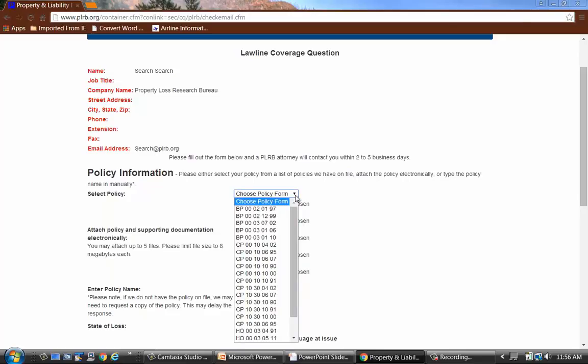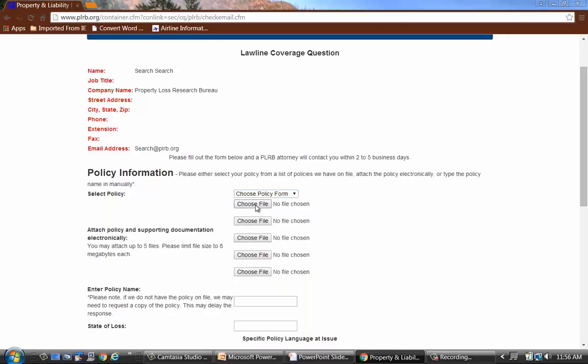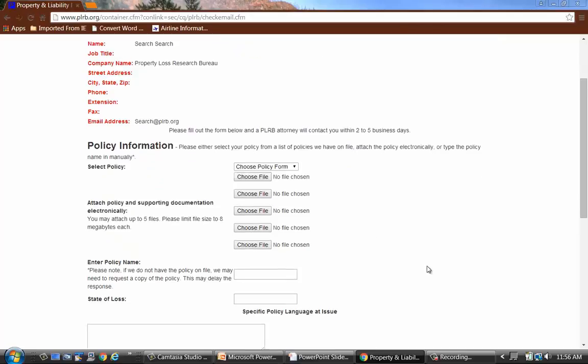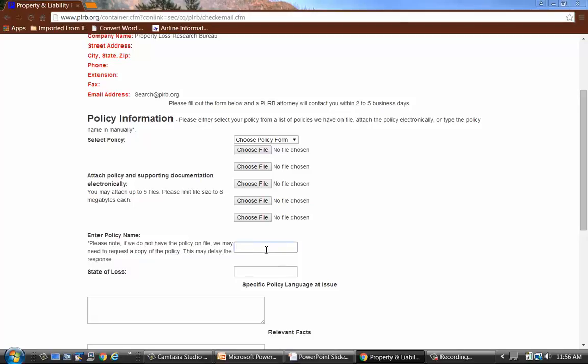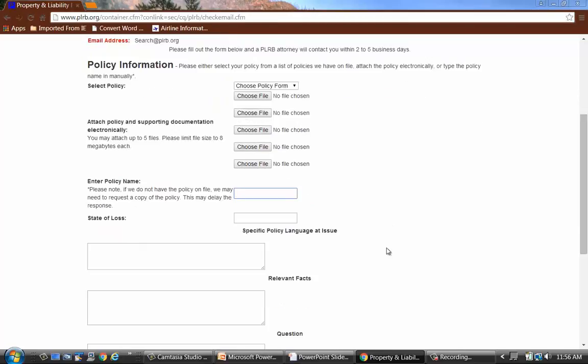If your company has submitted some policies, you could click on the link to that and open that up, and your company's policies will come up. If it's not there, you can enter your policy name, similar to an Elite 2 policy.